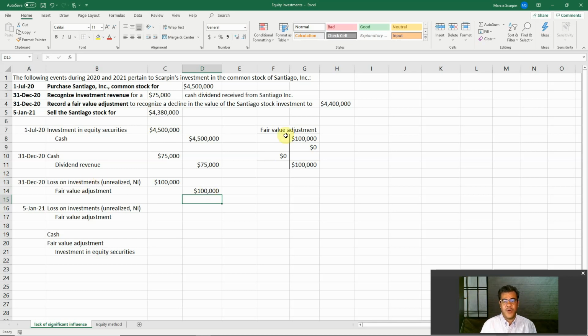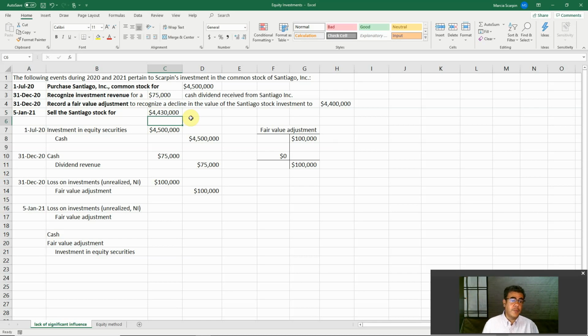So this fair value adjustment here is for gains and losses. Let's change this number here, and then we can have some gain. Instead of 4.4, let's use 4,430. Okay, that is a live video, so we can do that.